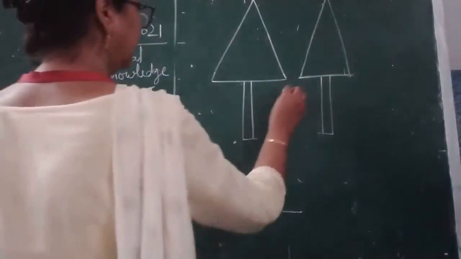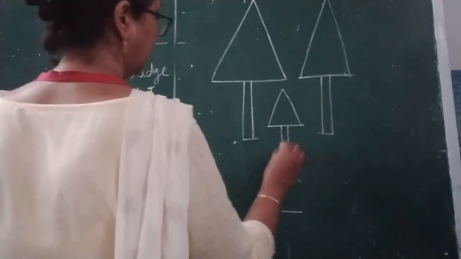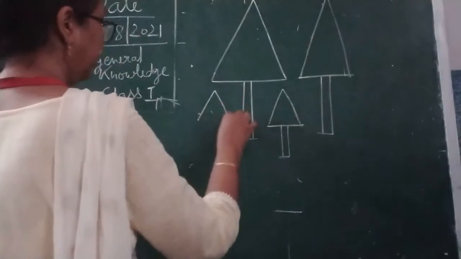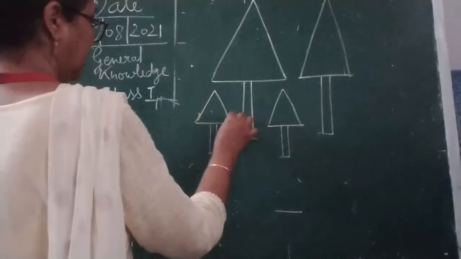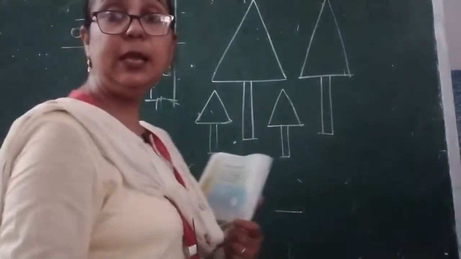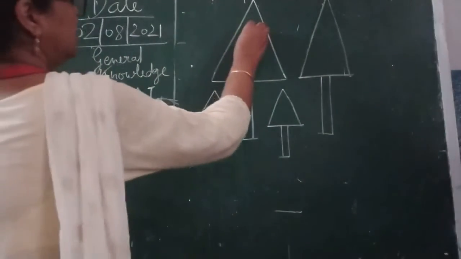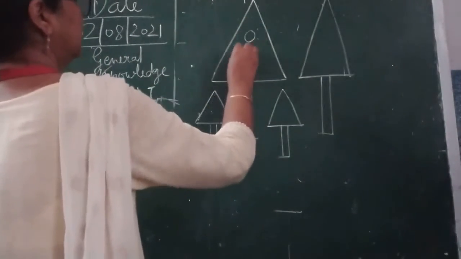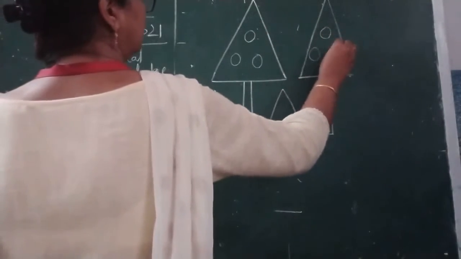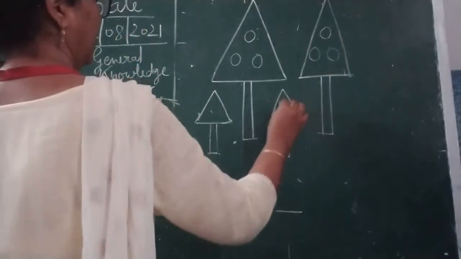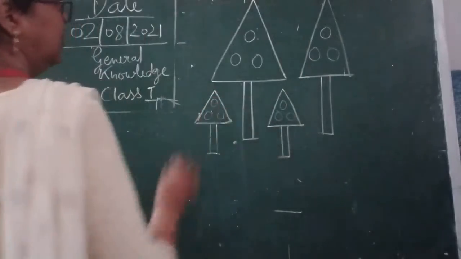Okay, 1, 2, 3 and here 4. Four trees are there. To display the leaves, what is there? There are a few circles. 1, 2, 3. Okay?